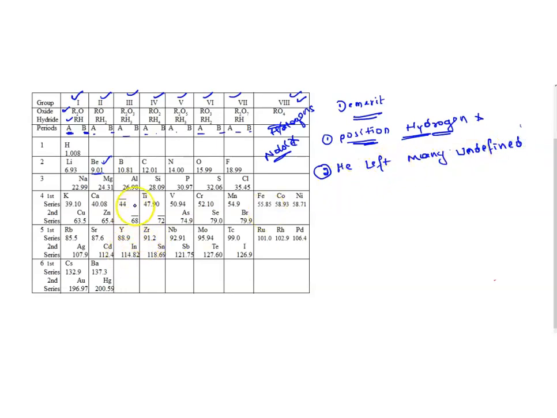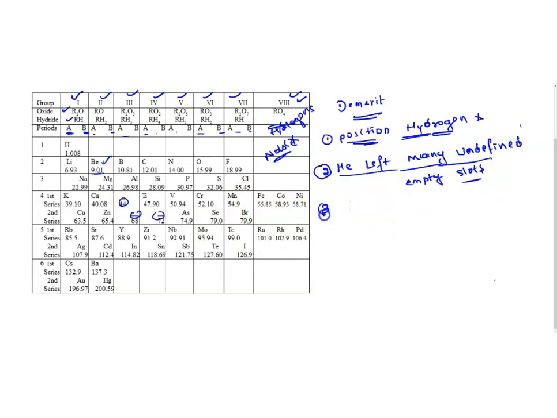See here, he gave a definition for this empty slot and this empty slot, but he was not able to give a definition for the other empty slots he left in his table. He gave definitions only for those 3 empty slots, that is eka boron, eka aluminum and eka silicon.